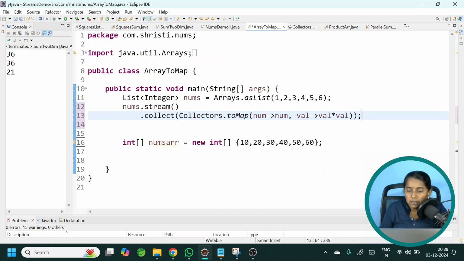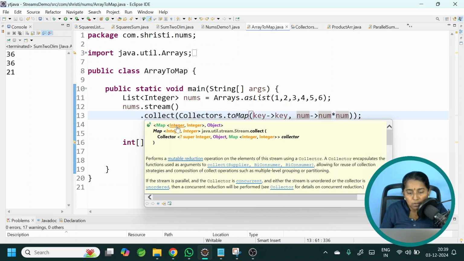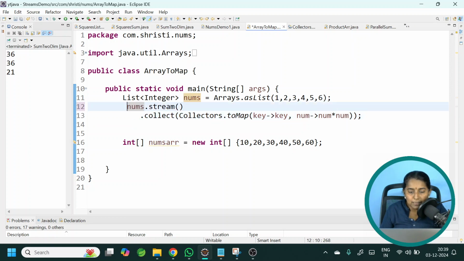Okay, instead of giving it as number, let me have it as key, and here let me have it as number star number. Okay, now see the return type of this collect. It is a map where the key is also an integer, the value is also an integer. In our case the key is the number and the value is the square of the number. Okay, let us get it in a map directly. Map integer comma integer, map numbers is equal to.